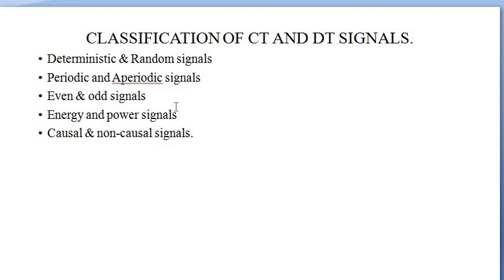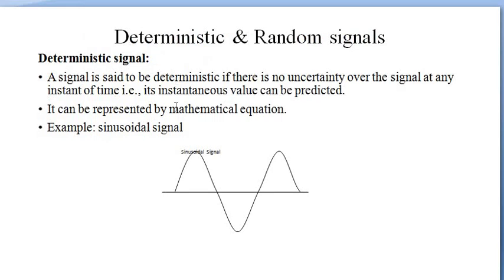Classification of continuous time and discrete time signals. Both are further classified into 5 types: deterministic and random signal, periodic and aperiodic signal, even and odd signal, energy and power signal, causal and non-causal signal.